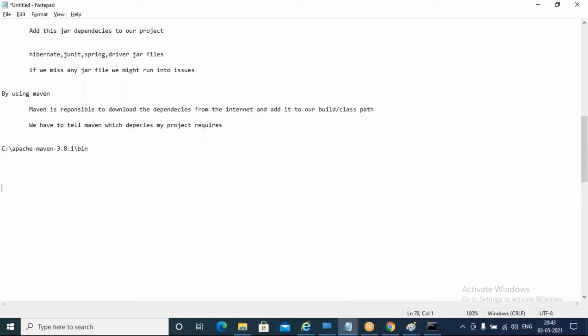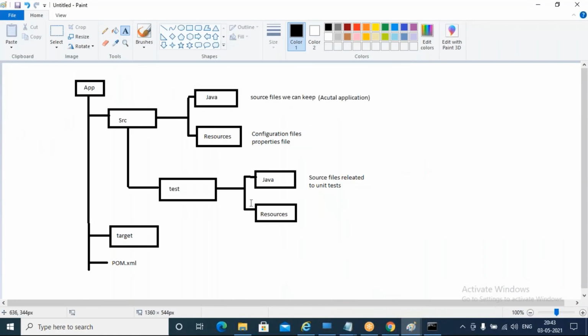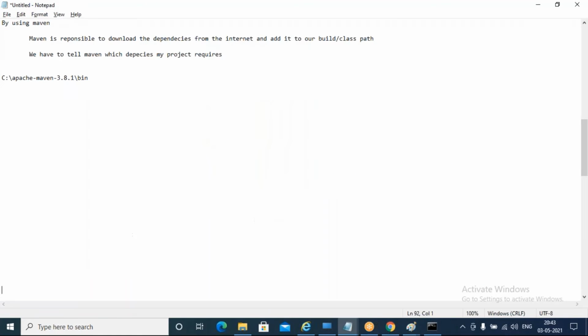So we saw the structure of our project. Structure of the project will be like this. Here we have the pom.xml file. Pom stands for project object model.